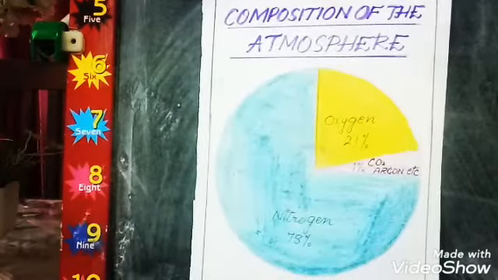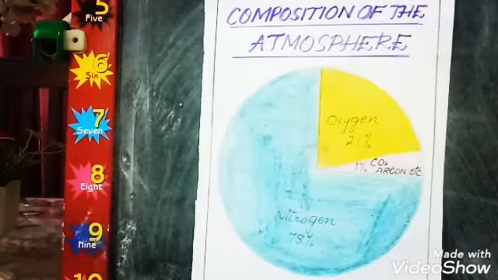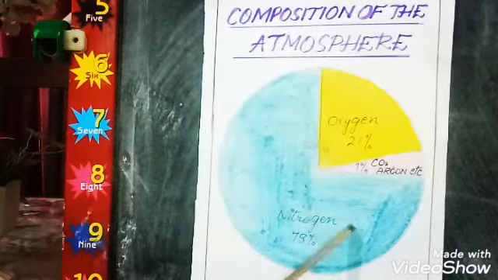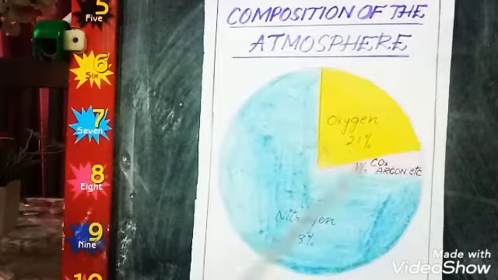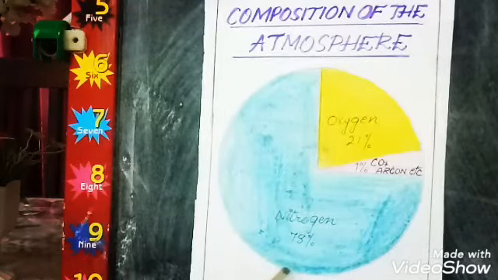Composition of the atmosphere. Air is composed of many gases. Nitrogen and oxygen are the major gases that make up 99% of the air.